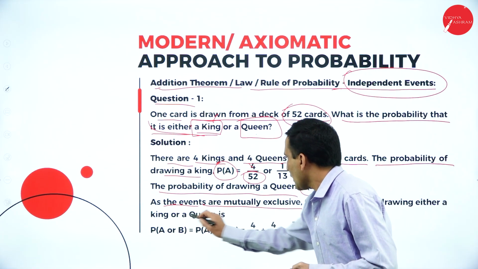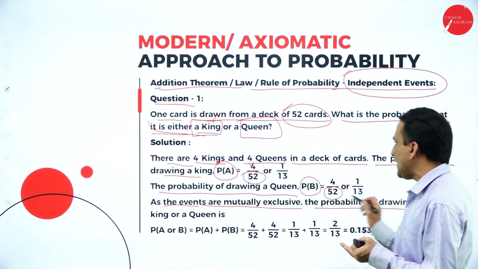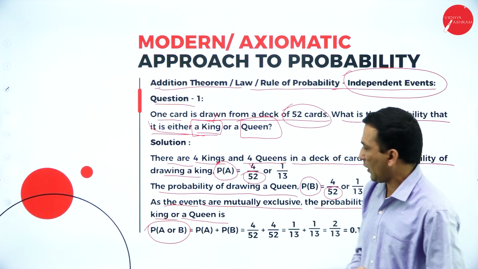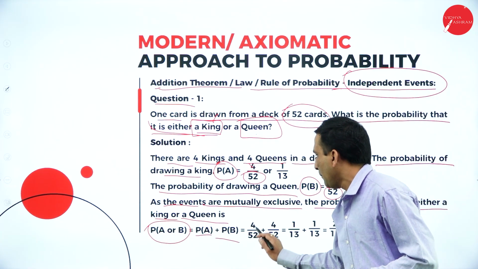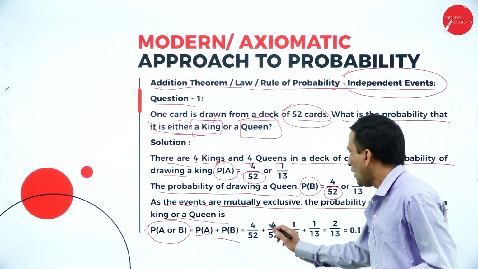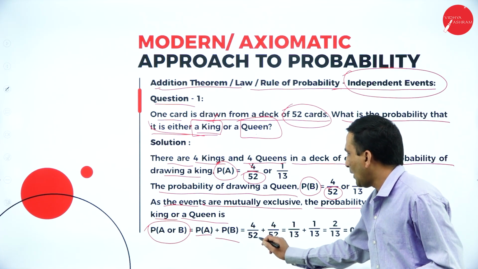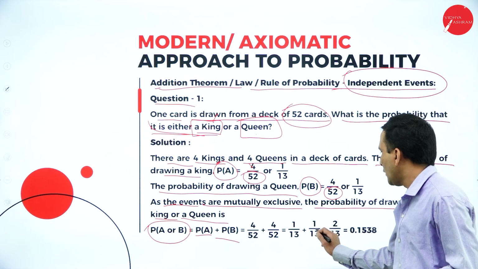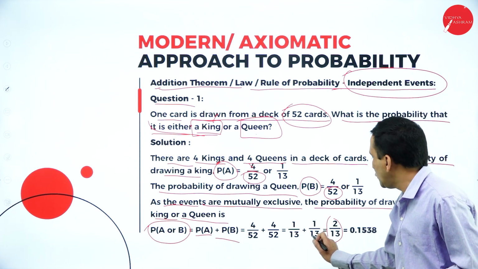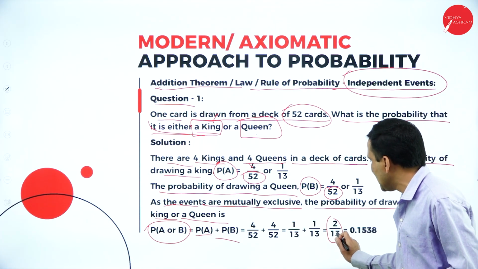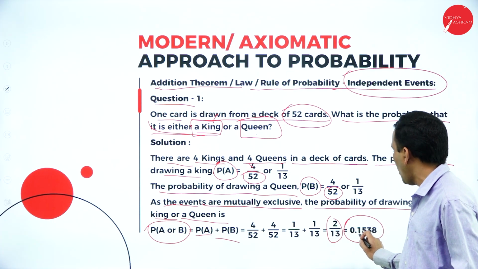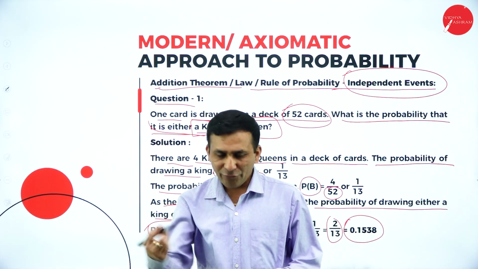So the probability of drawing either a king or a queen, in union or addition format, is P of A plus P of B. P of A is 4 by 52 and P of B is 4 by 52, which simplify to 1 by 13 each. When adding, we need to take the LCM, which is 13, so 1 plus 1 is 2. So the probability is 2 by 13, which is 0.1538. Moving forward to the next question.